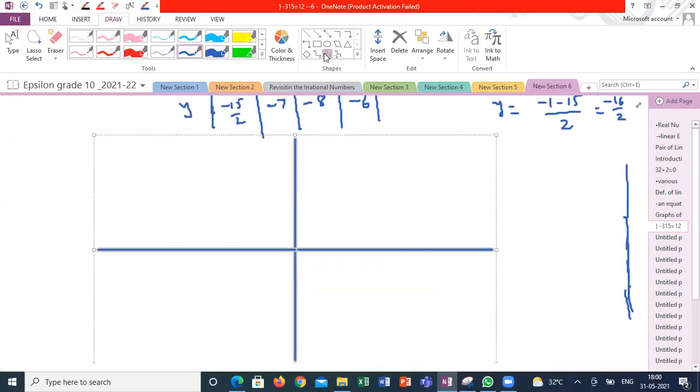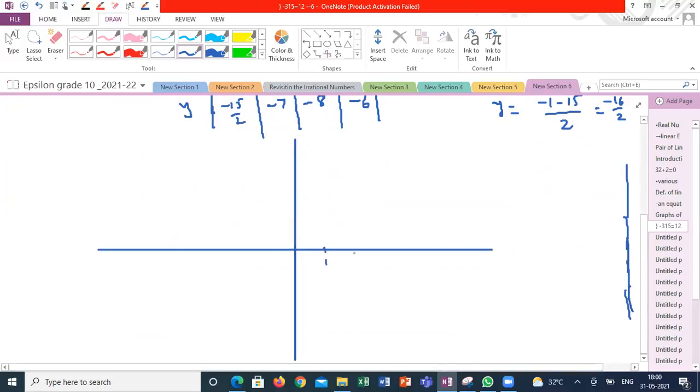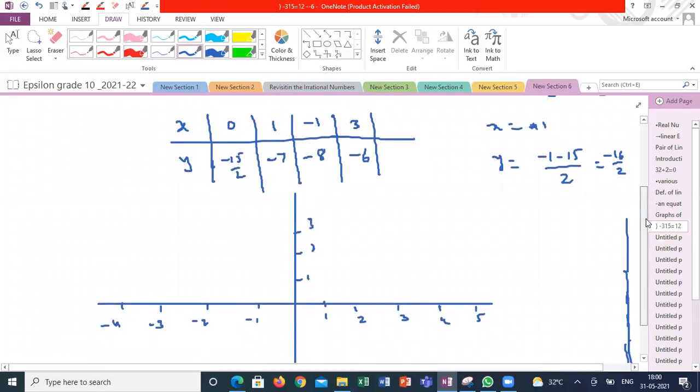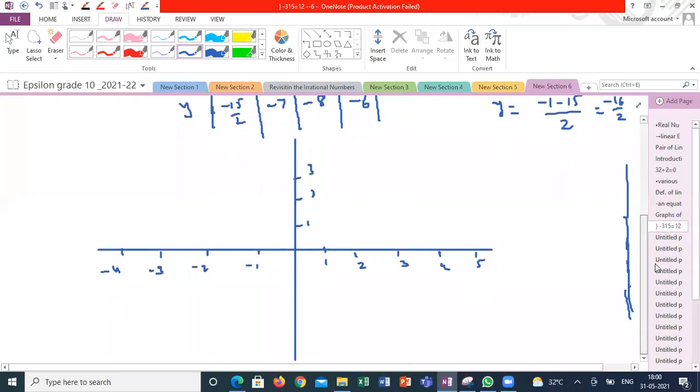And mark it. If in a graph paper, already you are having the boxes, take some convenient scale. You know, 1, 2, 3, 4, 5, minus 1, minus 2, minus 3, minus 4, 1, 2, 3. So, what points is convenient to draw here? 3 comma minus 6. 3 minus 6 means somewhere here will come. So this is one point.